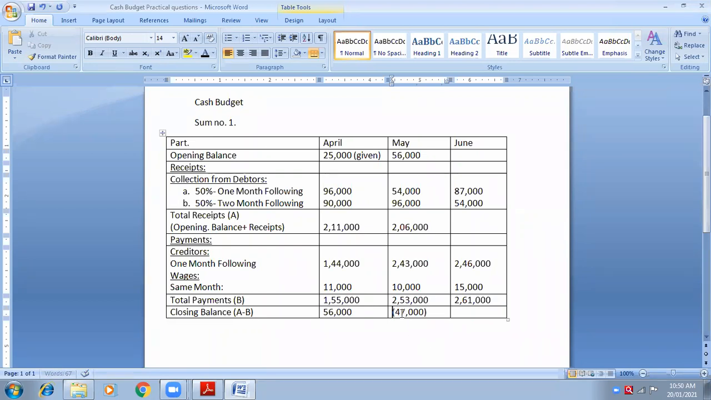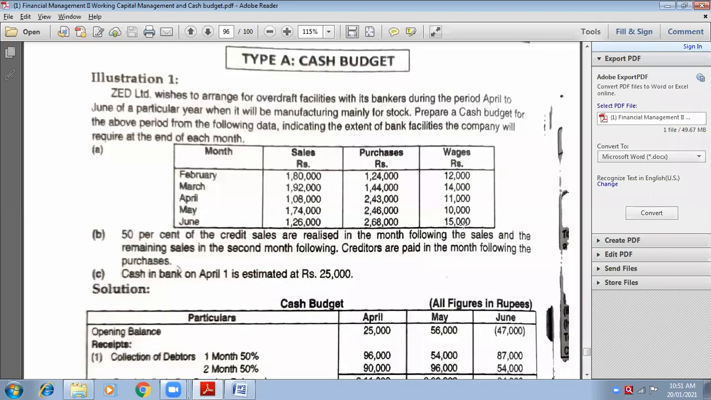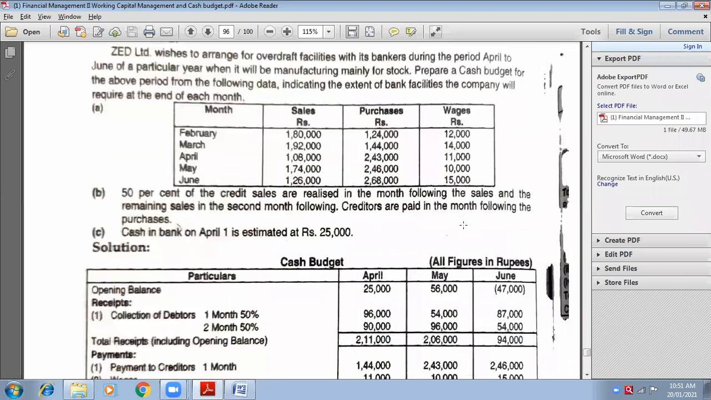Okay, now what you have to do? The 47,000 you have to take to the opening balance of June, because closing balance of May will become opening balance for June. Now 47,000 is in minus. So what you have to do? 87,000 plus 54,000 minus 47,000. Please make sure you are deducting 47,000 from 87 and 54. So what is your answer? 94,000. Very good.